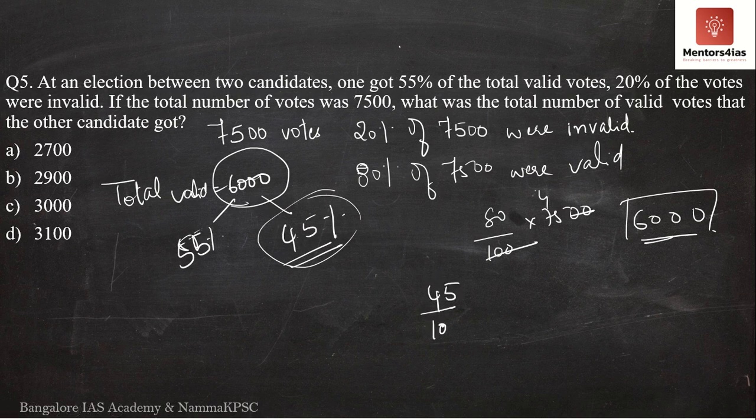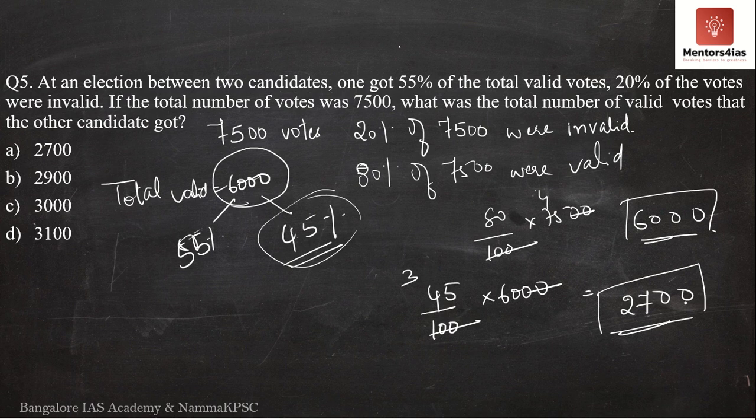Nothing but 45 divided by 100 into 6,000. 0 and 0 gets cancelled over here. So it is 6 5s are 30, 6 4s are 24, 24 plus 3 is 27. Therefore, 45% of the valid votes, that is nothing but the votes gained by the other candidate, is equal to 2,700. Therefore, the correct option is A, 2,700.